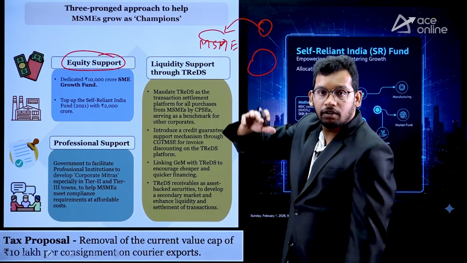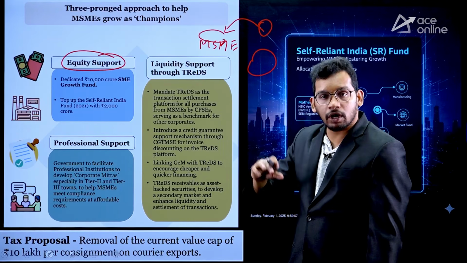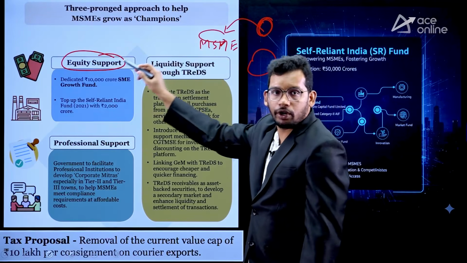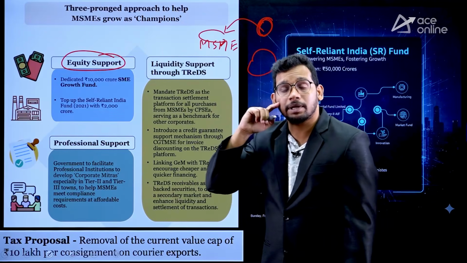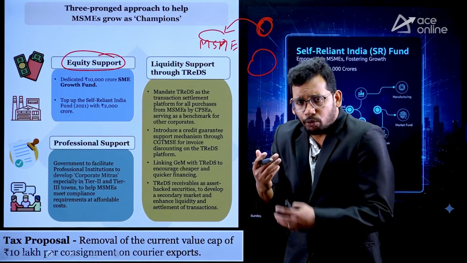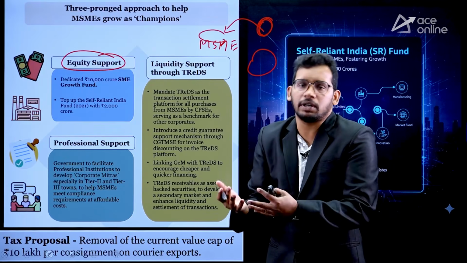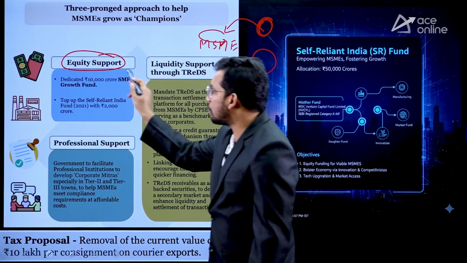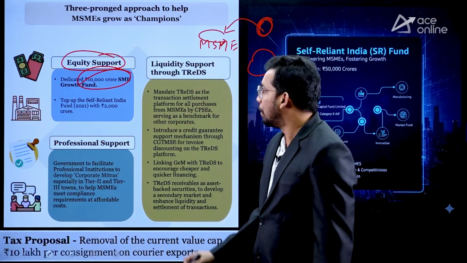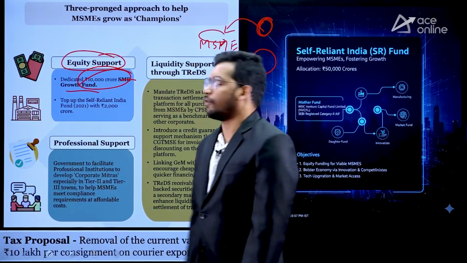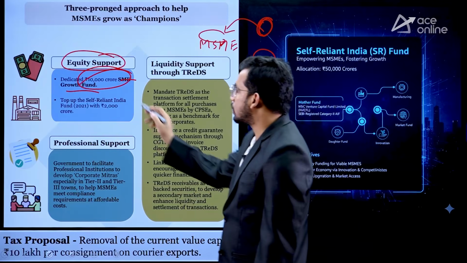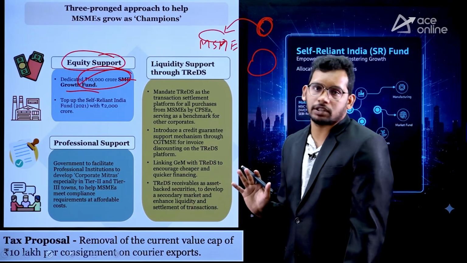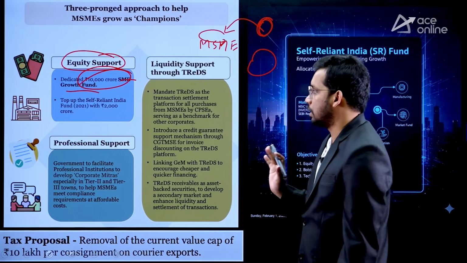That means the government itself will take some shares, ownership of MSMEs through a body. Because generally most of the micro units start businesses but wind up because they don't have that equity support. So the government itself is going to buy some part of ownership through the SME growth fund, right? So 10,000 crores they are going to create for equity support, ownership support for MSMEs.